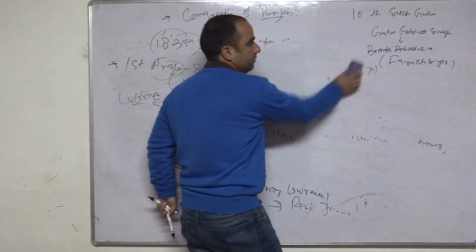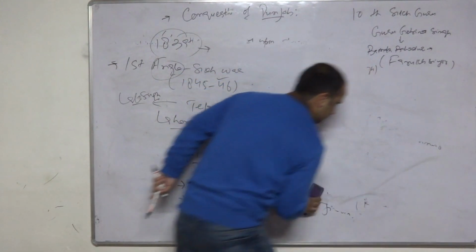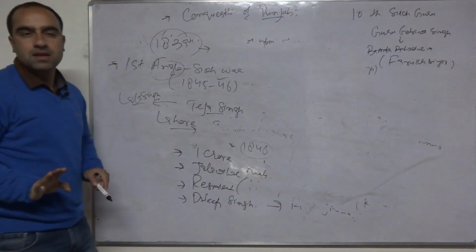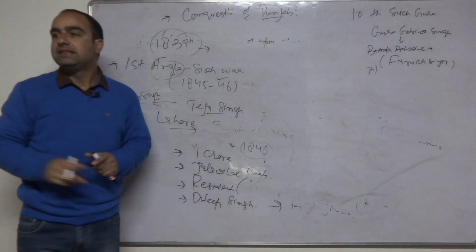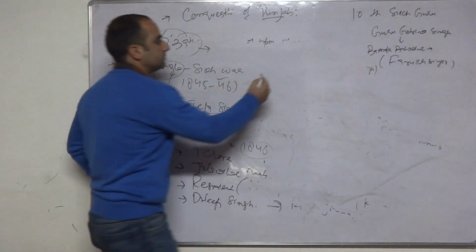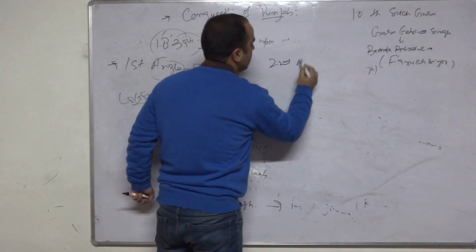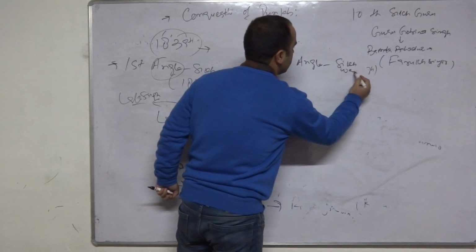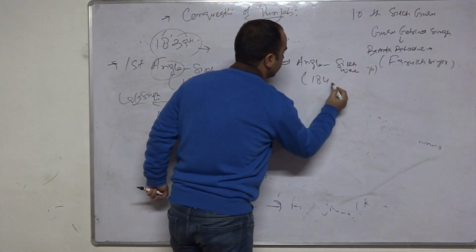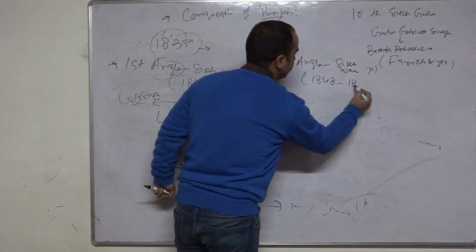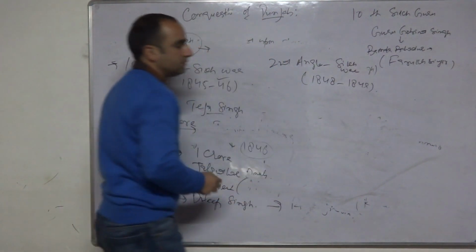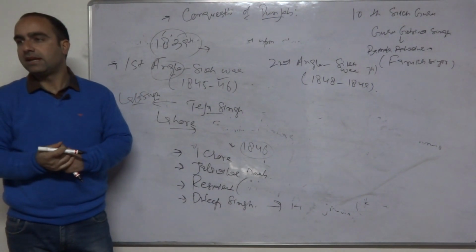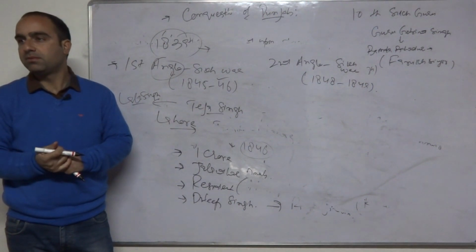Now see the interesting information here. This was the first Anglo-Sikh War. Now the second Anglo-Sikh War starts in 1848 and it continues up to 1849. Second Anglo-Sikh War, right? Do you understand?